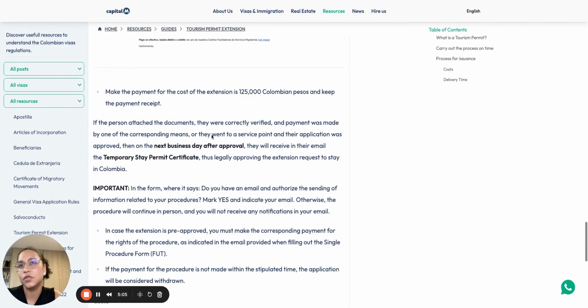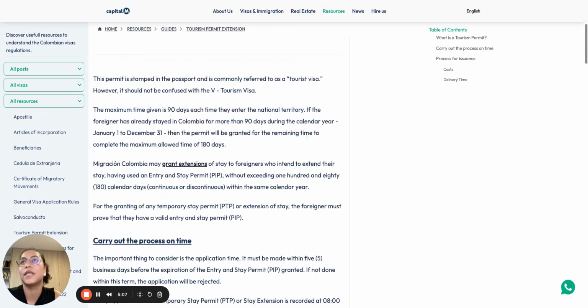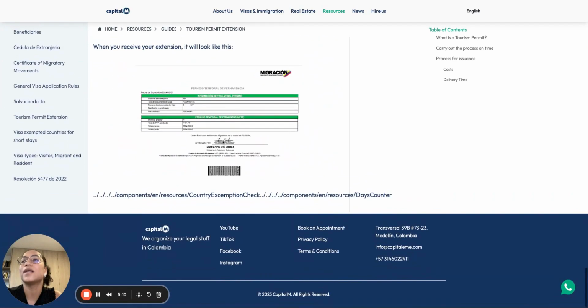Remember that we also have this tutorial on our website, capitaleme.com, and you want to save it to prove that you are legally in Colombia.